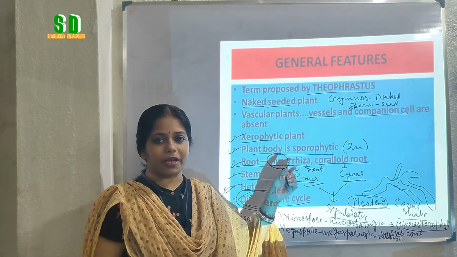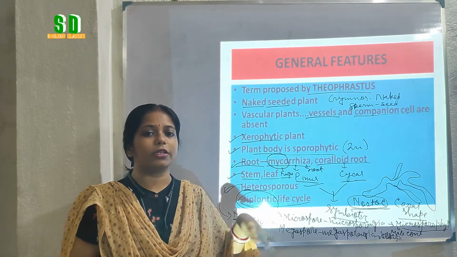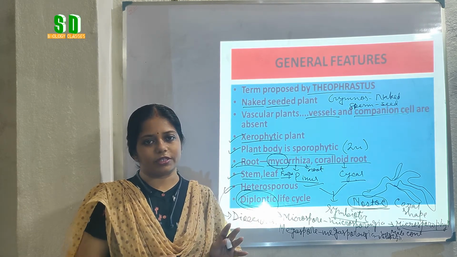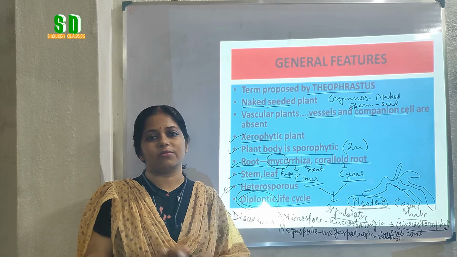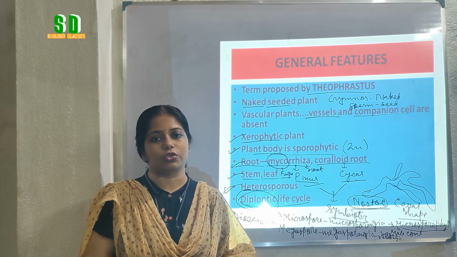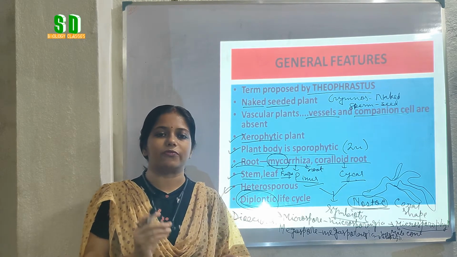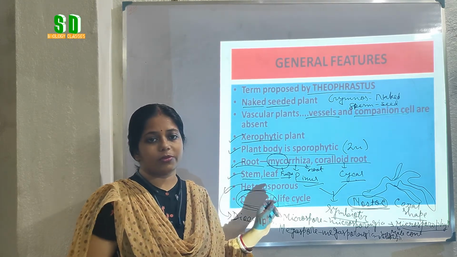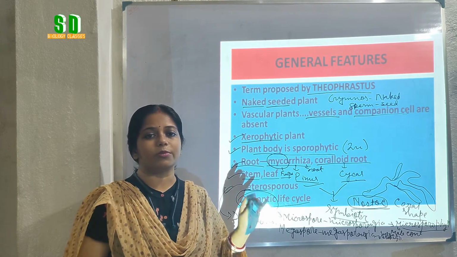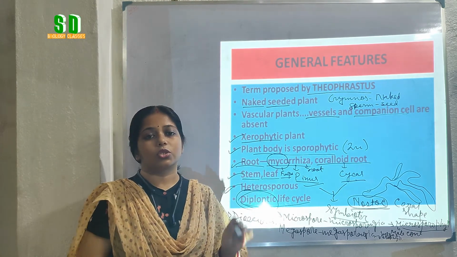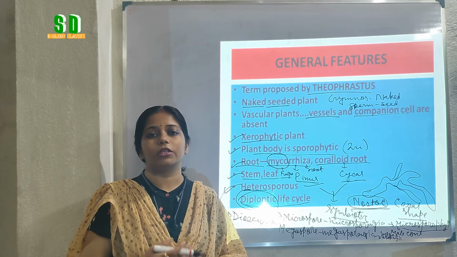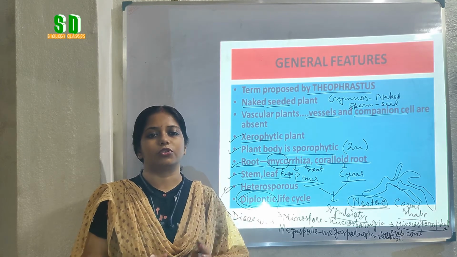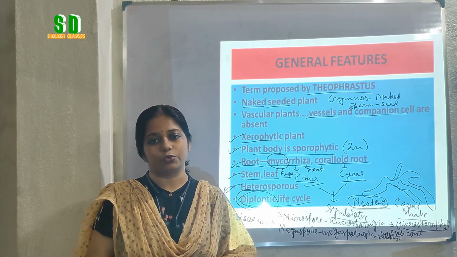As the plant body is sporophytic, most of the life cycle is occupied by the diploid phase, and the gametophytic phase is very much restricted, as we can see in the angiosperm also. So that's why the members of the gymnosperm bear a diplontic life cycle. Later, in the next part of the video, we will discuss the diplontic life cycle, and also the comparison between the angiosperm and the gymnosperm.